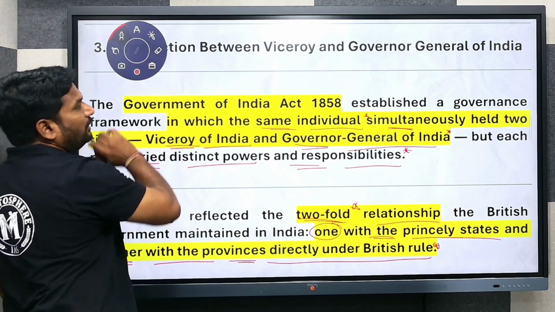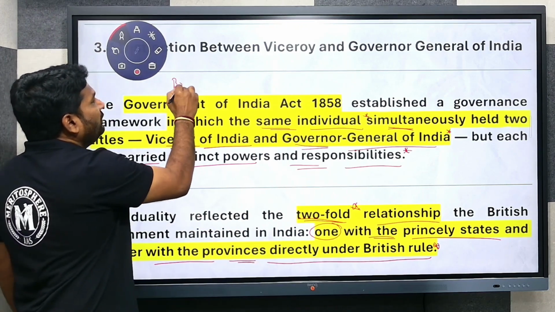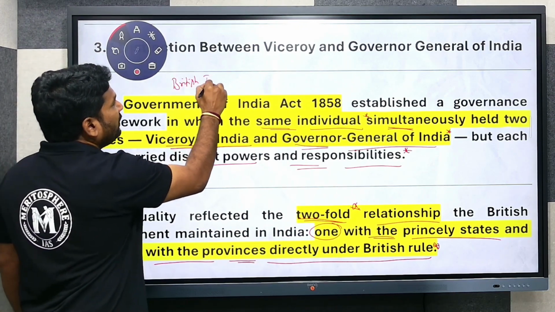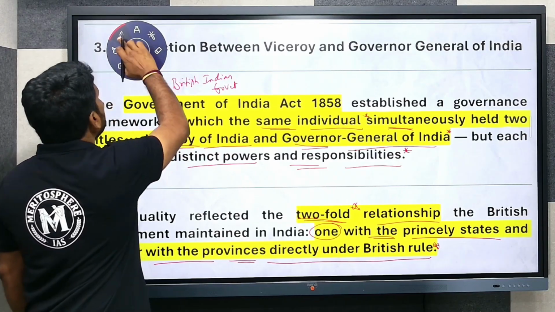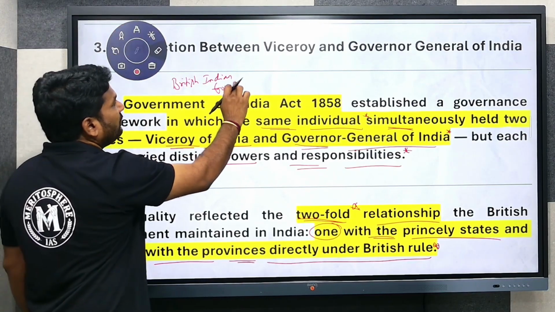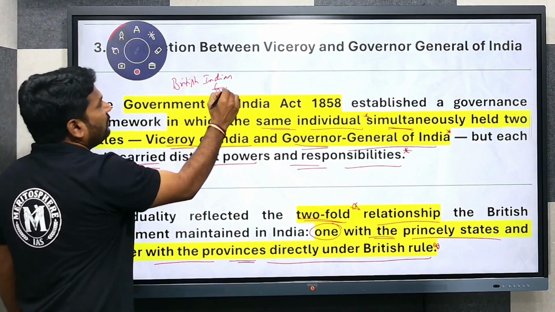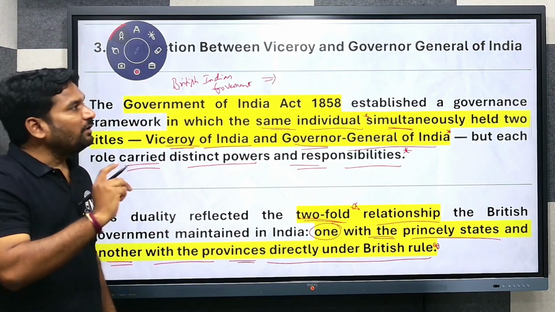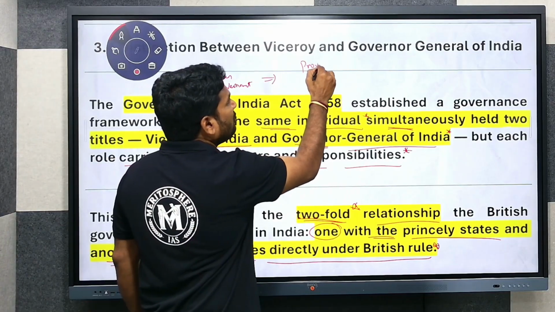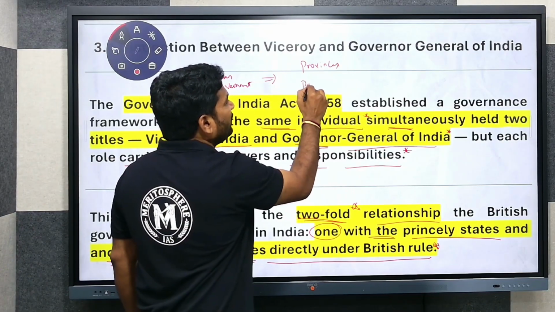So here, the British Indian government is going to have relations with provinces and princely states.